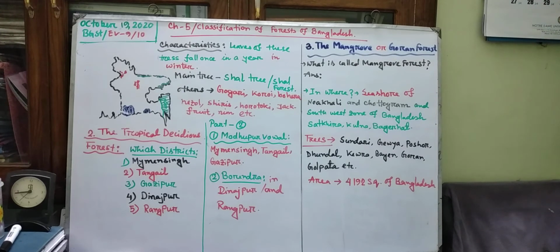And the total area of Sundarban is about 10,000 square kilometers. Only 40% is the part of Bangladesh, and the left 6,000 is part of India, that is in the West Bengal areas. Okay, this was your class on the forests of Bangladesh.